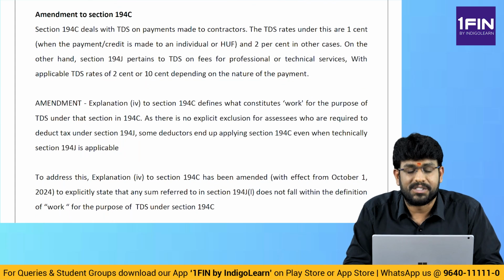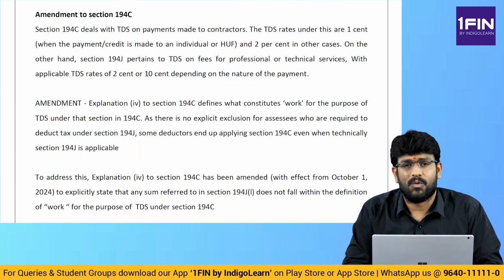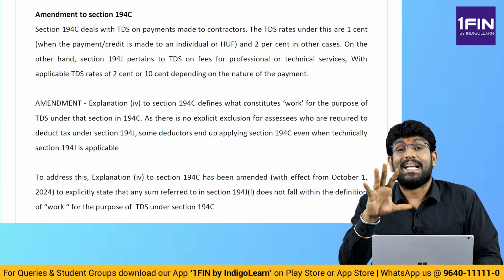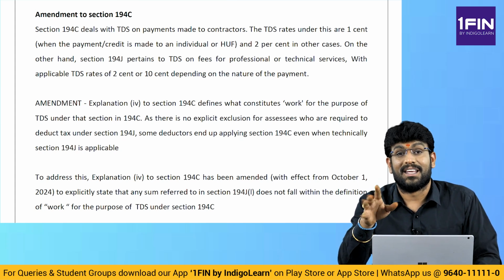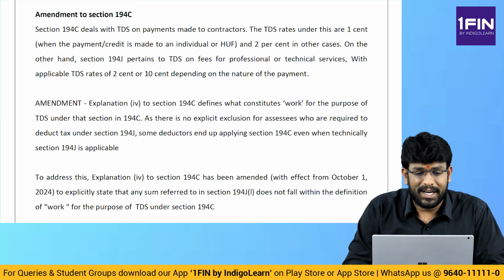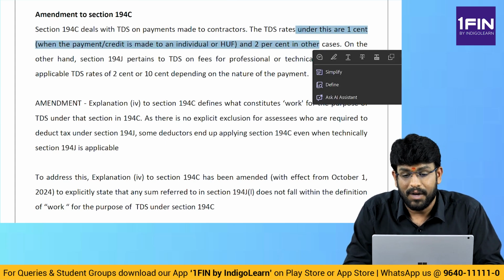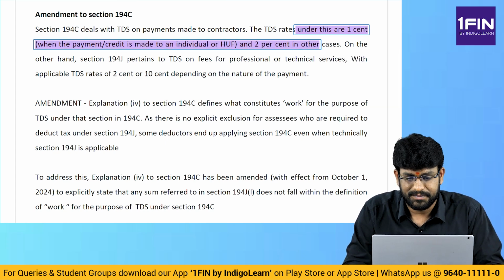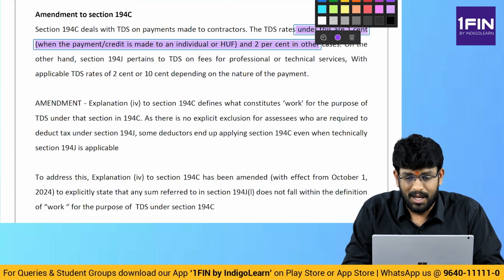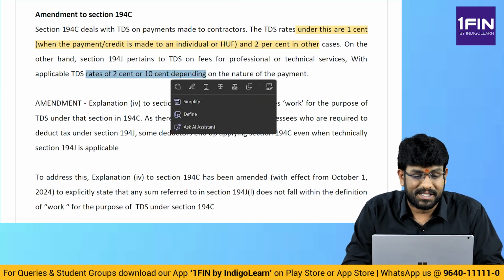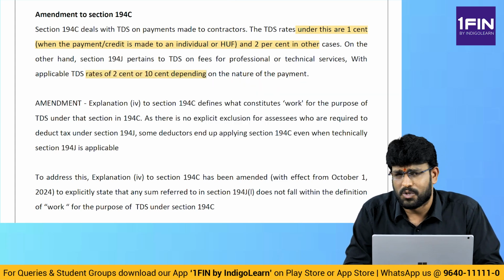194C. 194C is TDS on contract payments. 194J is professional, technical, royalty, non-compete fees, director's remuneration other than salary. We know that, right? Exactly. 194C, what is the TDS rate? 1% if receiver is individual or HUF, 2% in other cases. We know that, right? And 194J, what is the TDS rate? For professional, it is 10%. For technical, it is 2%. Already we discussed that. Already we know this concept.